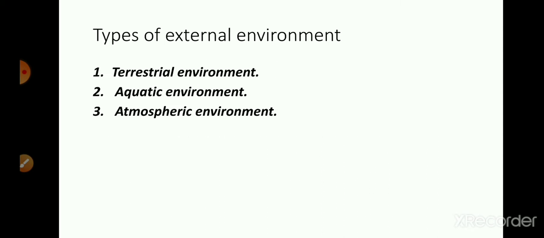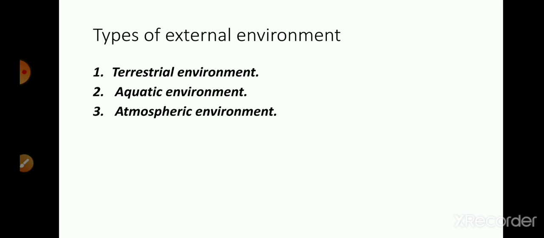So there are about three types of external environment. First of all, that is the terrestrial environment. Terrestrial environment means the land. Whatever environment is present on land, that is the terrestrial environment. Then the second one is the aquatic environment. Aquatic environment is the factors which influence aquatic life. And then the atmospheric environment, that is our atmosphere consisting of gases, which have an effect on planet Earth and its living organisms also.